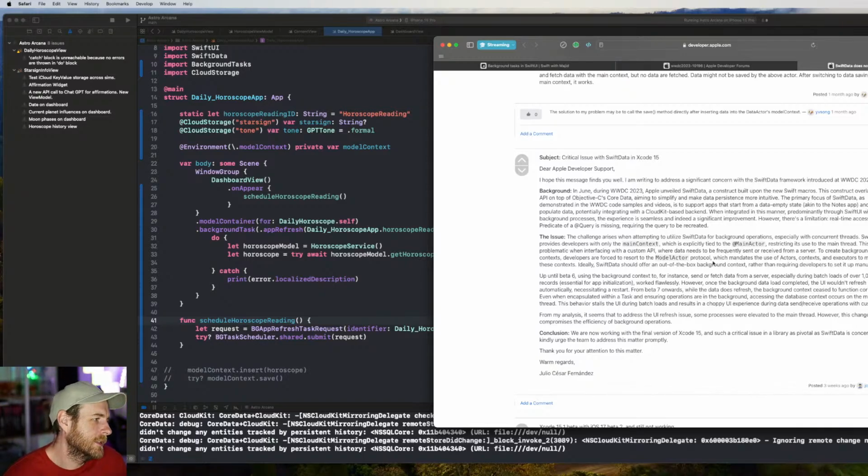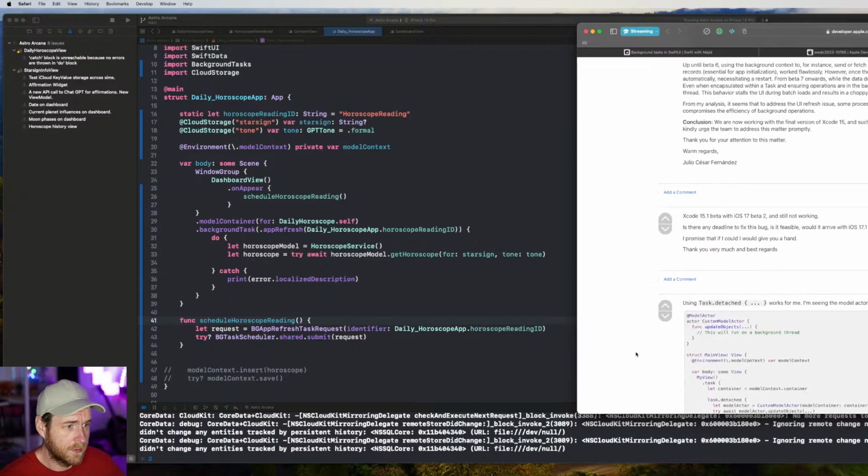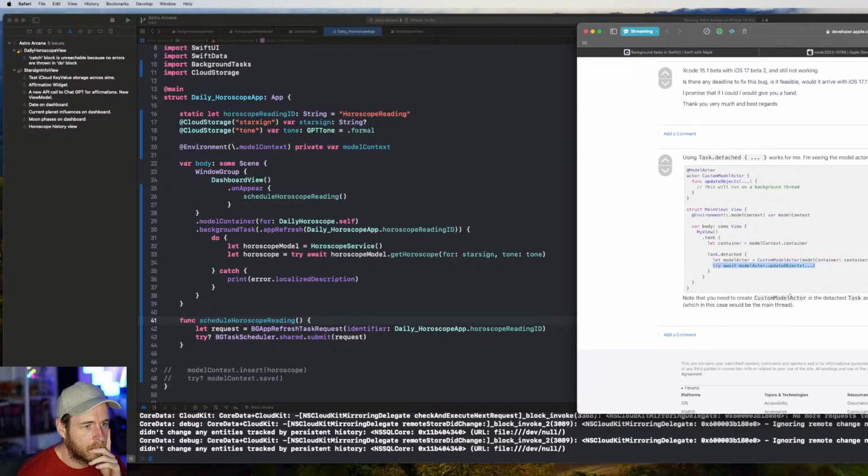Okay. All right. Seems like detached works for me. Ooh, interesting. Where's this container coming from?